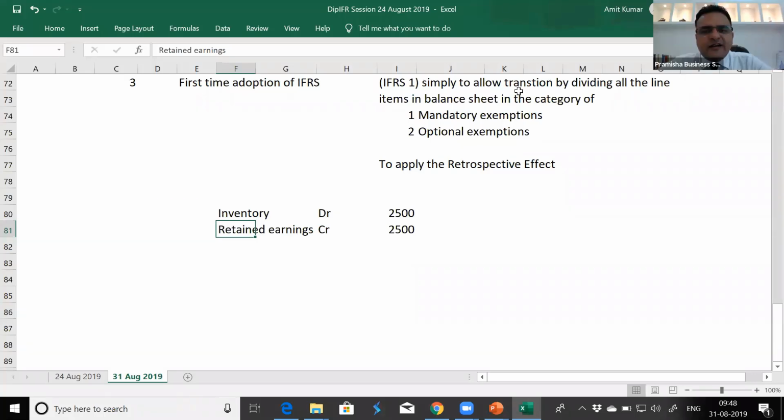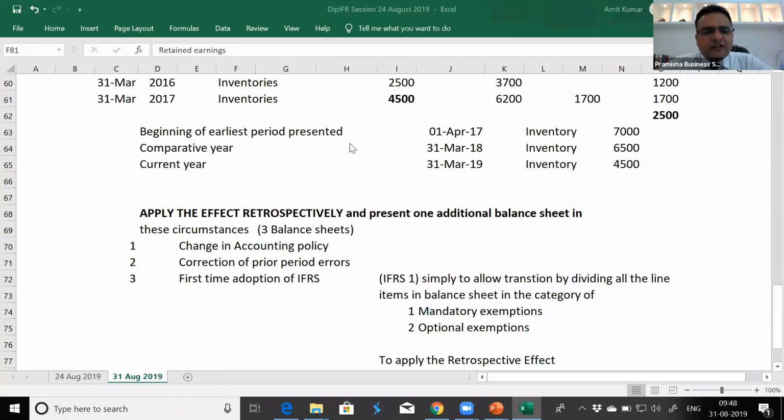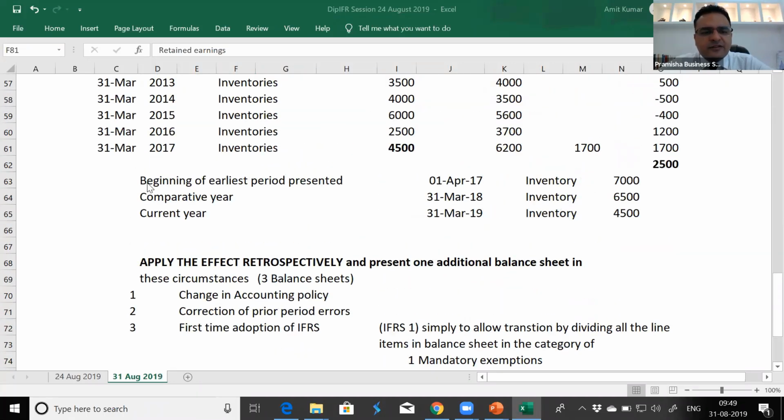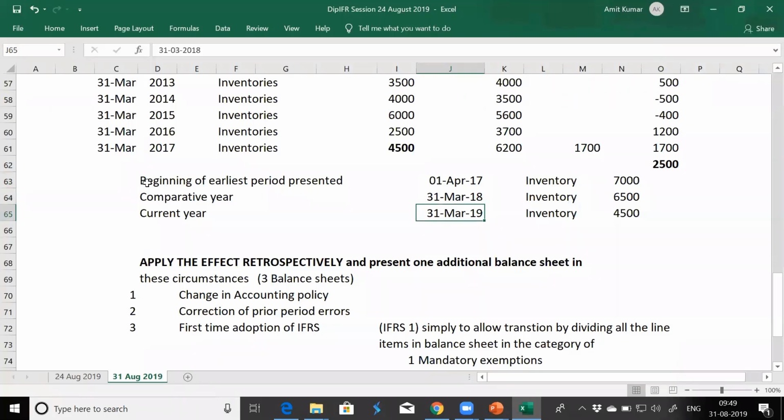So Kshitij, this entry is posted in the beginning of the earliest period presented balance sheet. The third balance sheet, that's this balance sheet. In the first April balance sheet, we make this adjustment. This entry is not in P&L, this is directly done in the balance sheet. It will look like this.